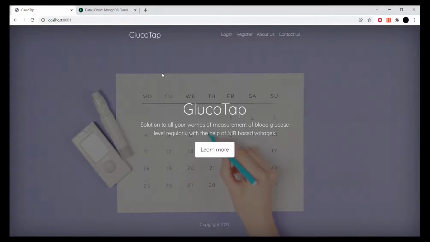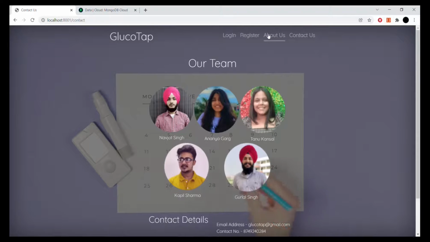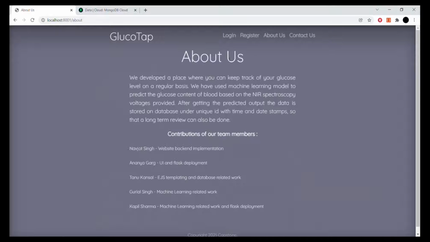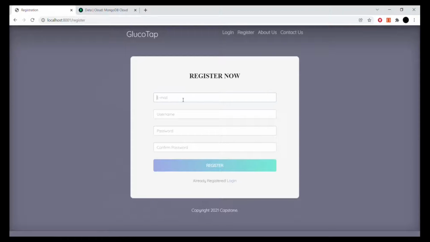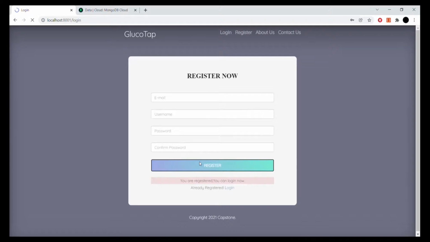So this is the landing page of our website. Here we can go to the contact us page as well as about us. Suppose we are new users, so we will head over to register. Here we have to provide our email, for example, gmail.com, with name Gurlal Singh, and any password we prefer. Now we can register here.